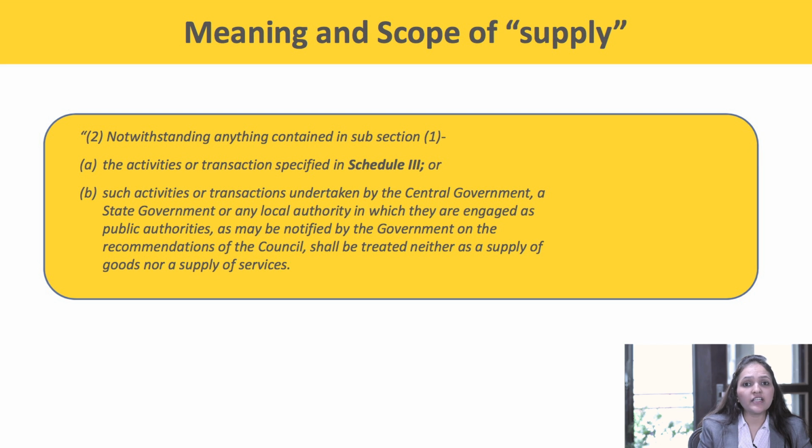the activities or transactions specified in Schedule 3 or such activities or transactions undertaken by the central government, state government or any local authority in which they are engaged as public authorities as may be notified by the central government on the recommendation of the council shall be treated neither as supply of goods nor a supply of service. So let us see what are the transactions that are covered under Schedule 3.